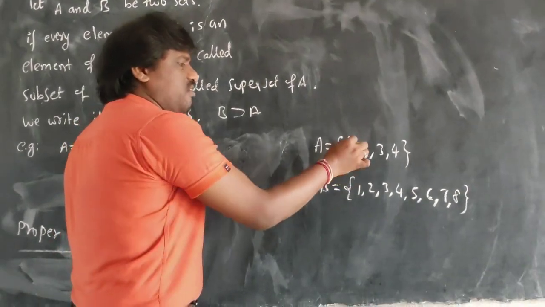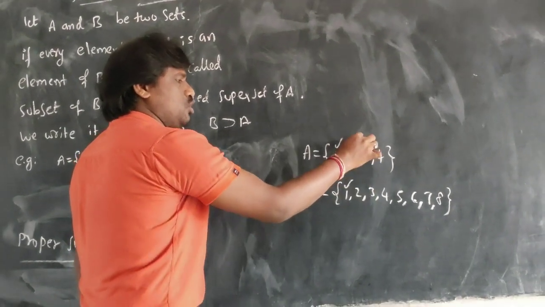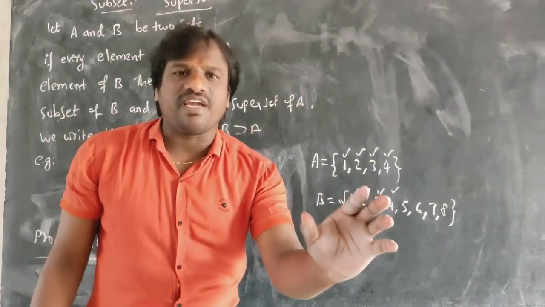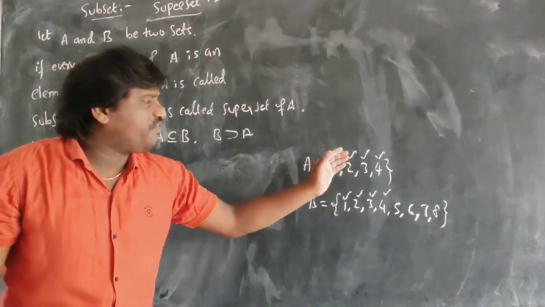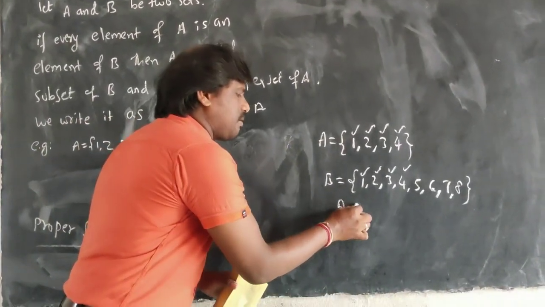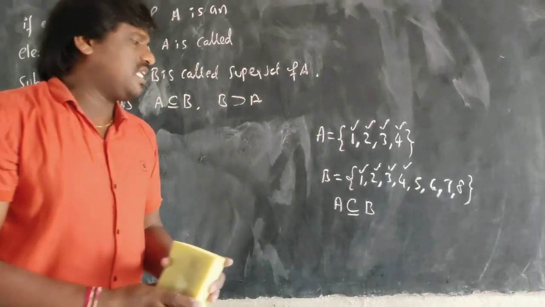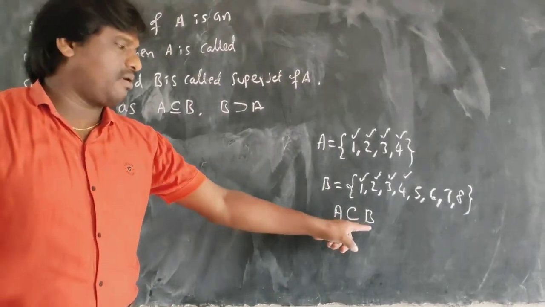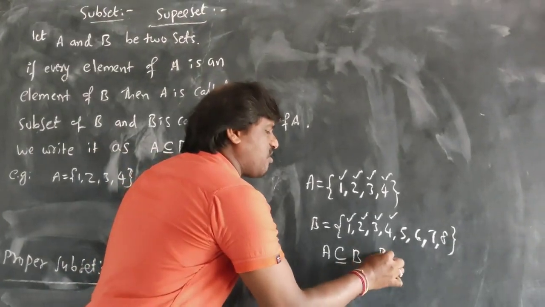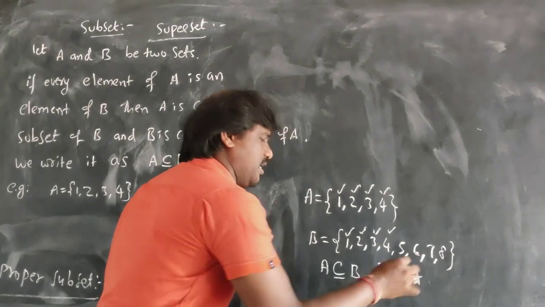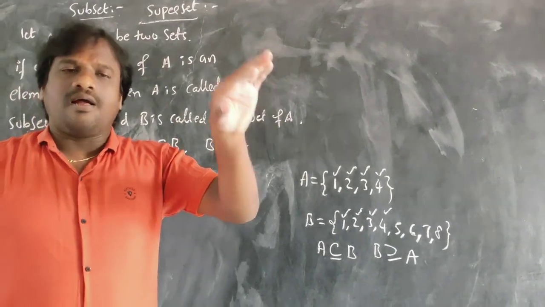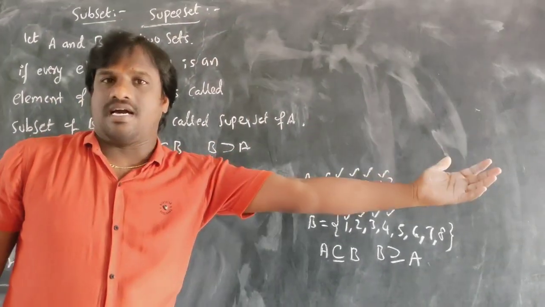Every element of A, 1, 2, 3, 4, is contained in B. So I can say that A is a subset of B. This is the symbolic form: A is a subset of B and B is a superset of A, because B is bigger. Just as India is a superset of Maharashtra and Maharashtra is a subset of India.